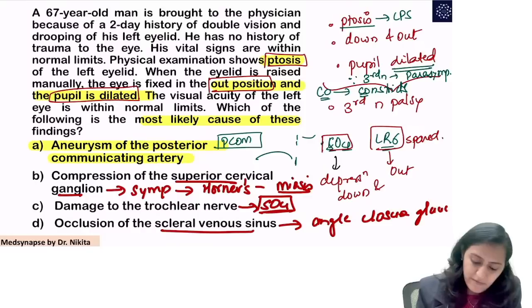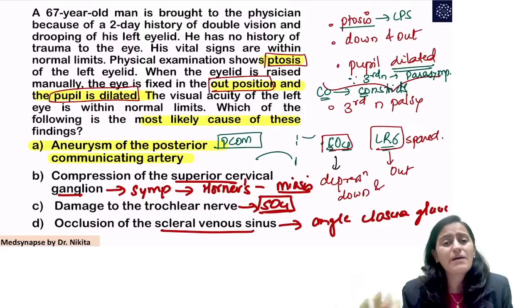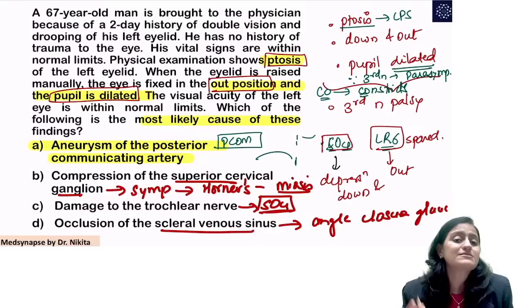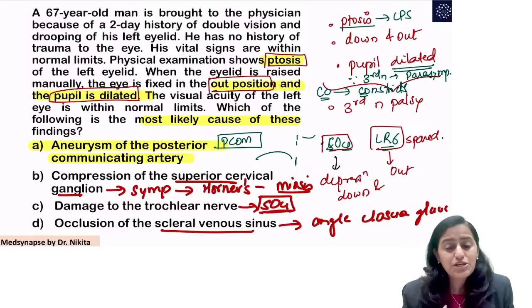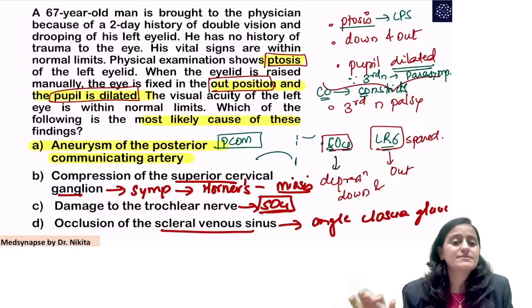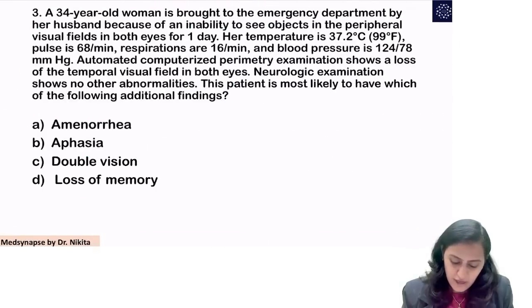So I hope everybody is clear that the answer here is PCOM aneurysm. Third nerve palsy is very, very important here. PCOM aneurysm third nerve palsy is a learning lesson here. You should never ever forget this. Going on to the next question.